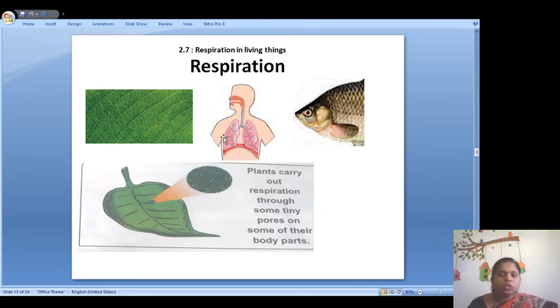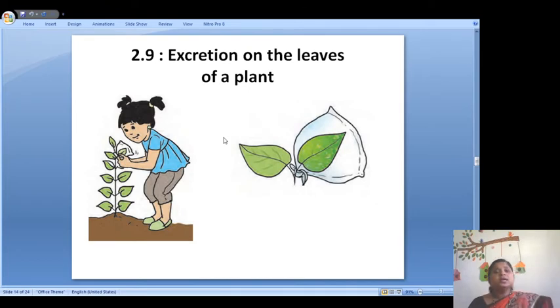But when we go in the water, we are not able to respire. For that purpose, what do we need? We need an oxygen cylinder. So respiration is an important characteristic in living things. Then, similarly, as respiration is important, excretion is also a very important characteristic in living things.